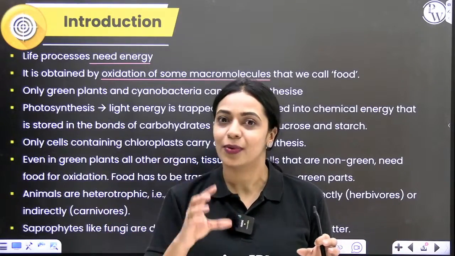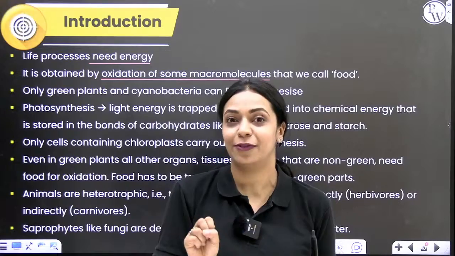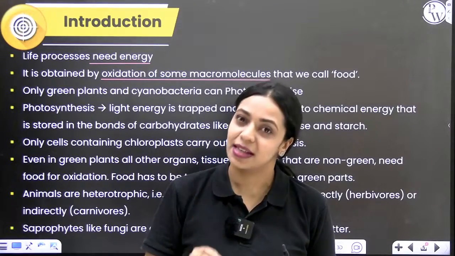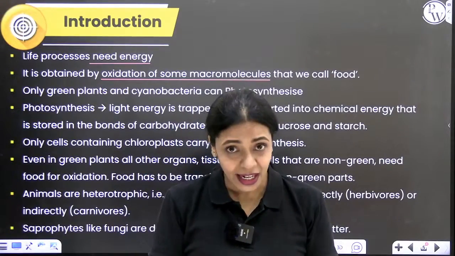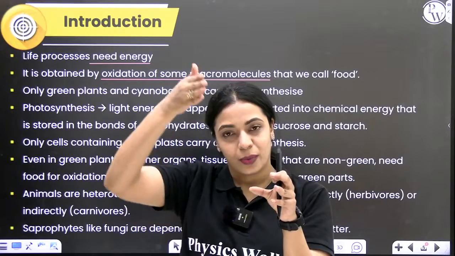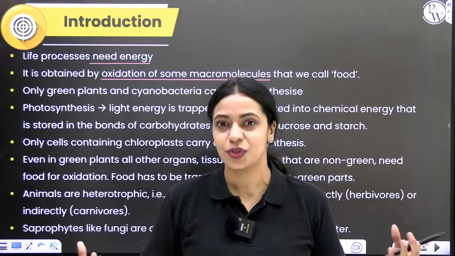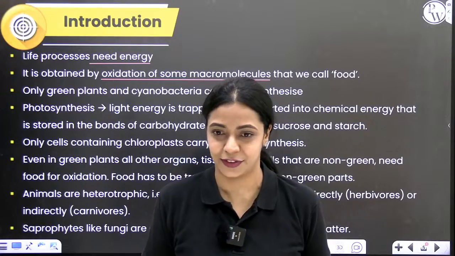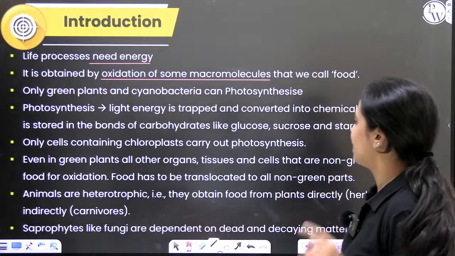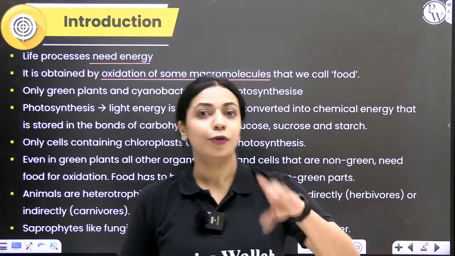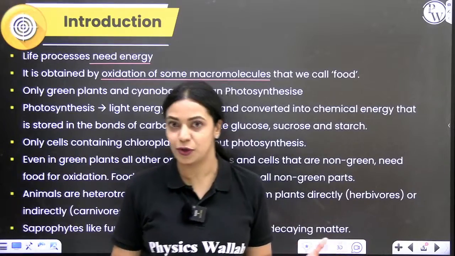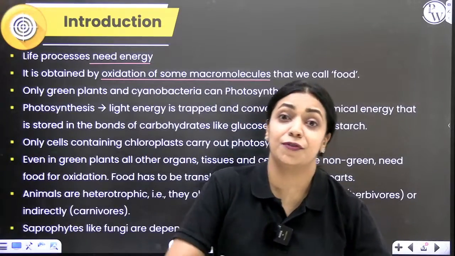So through blood, our cells obtain food, and through the same blood, our cells also obtain oxygen. Within our cells, oxygen will break down this food and produce energy, and that energy is used by the cell for its metabolic activities.